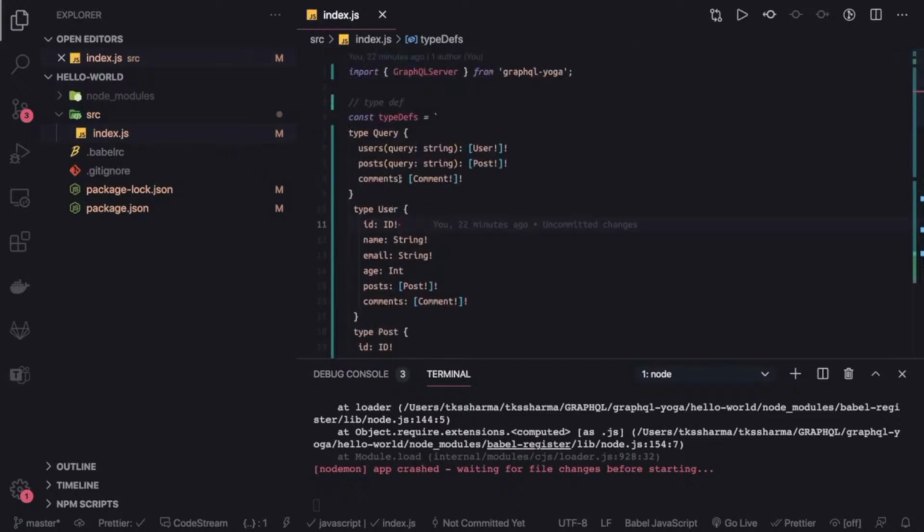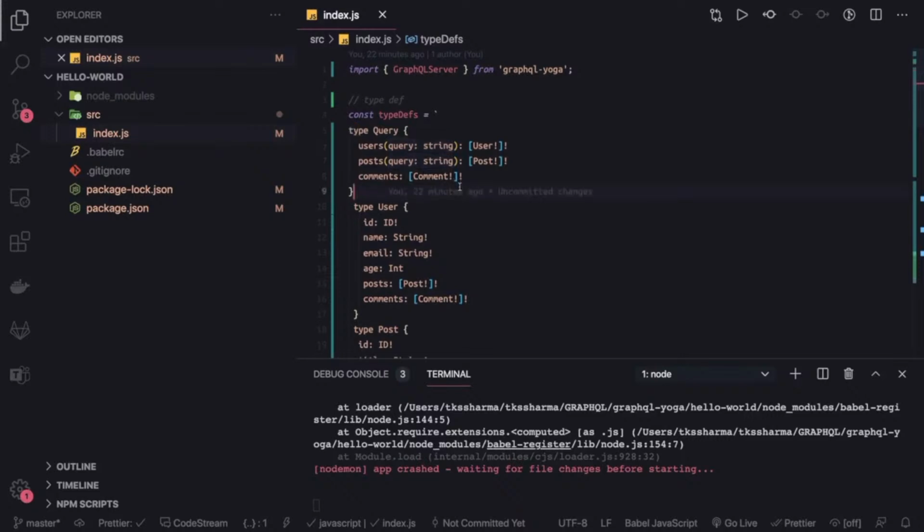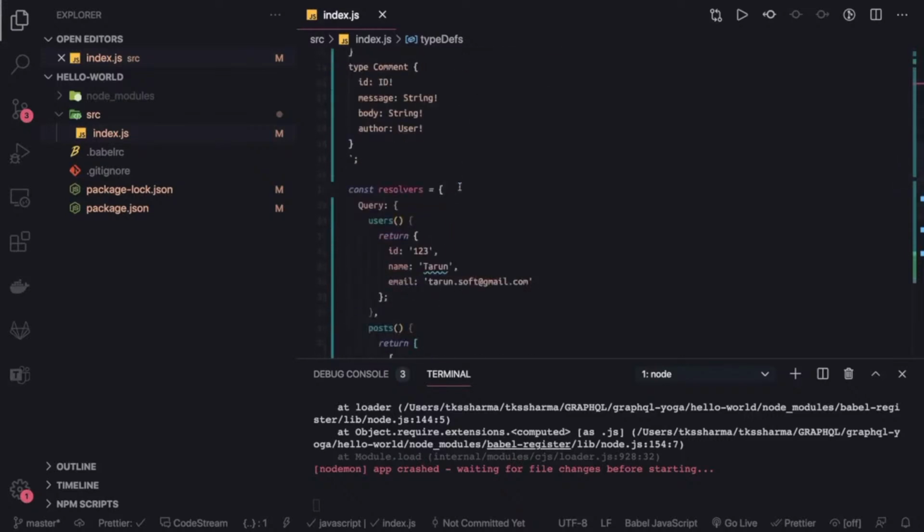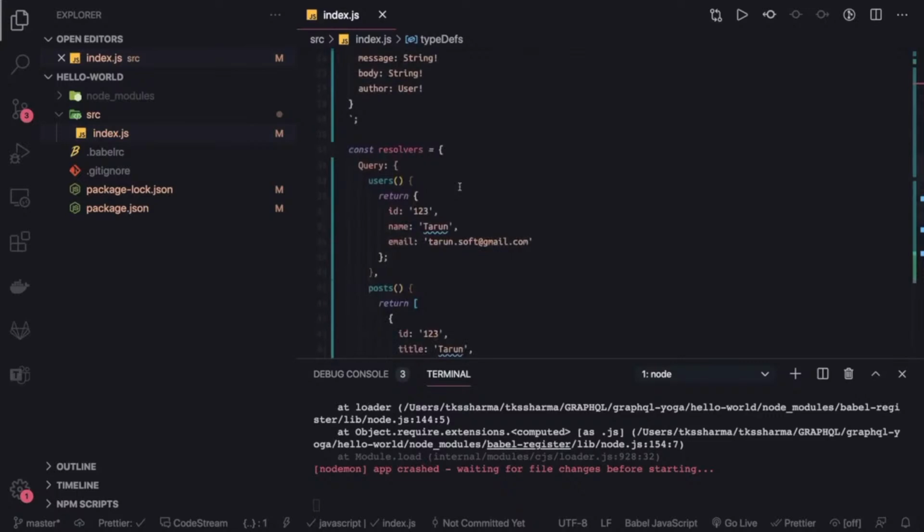Now the only difference here is that we have started taking the argument as an input, query as a string, right? That means you can pass the username or the post title, and then you can ask for the list of posts matching this title, or ask for the list of users matching a particular ID or name. Okay, so the question here is, how can we accept the argument, right? So we'll talk about it. I mean, how in the query and mutation you can pass the argument.